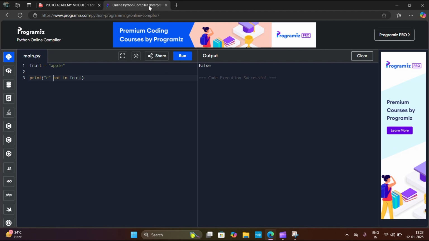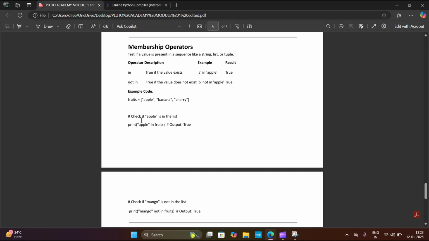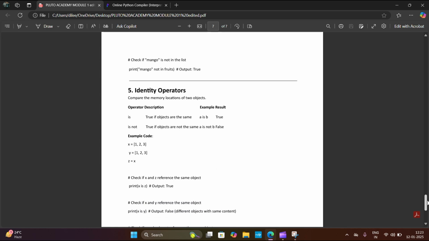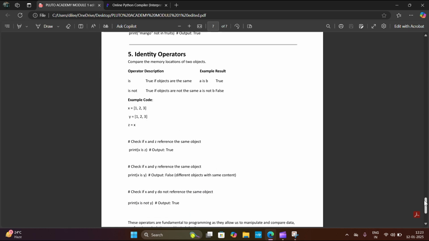I hope all of you understand this concept. These are some examples. You can try these examples also to get more clarity.